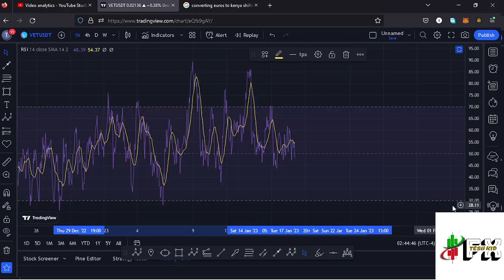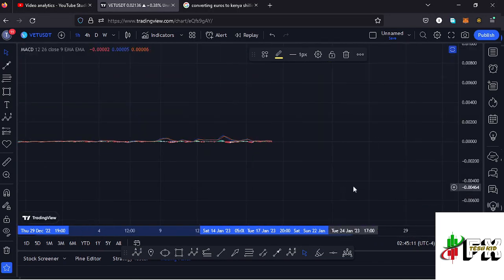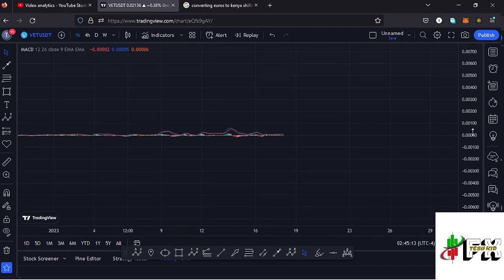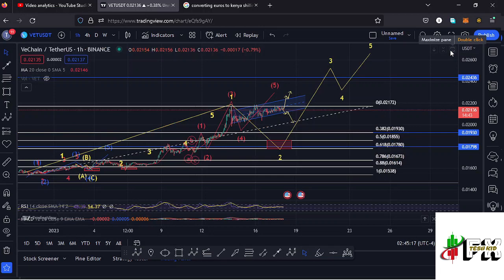And if I also take a look at the indicators before I jump into the daily chart to give you the long-term scenarios. On the RSI, you can see we are trading at around the 48 mark, meaning we have massive room for us to support any movements to the upper side to give us one more lower high. In any movements to the lower side in the formation of that higher Elliott wave count 2, the RSI will still be supported. If I also take a look at the MACD, on the MACD we have printed a bearish cross, and that means lower prices are coming our way, and that fully supports the formation of that higher Elliott wave count 2 that I have shown you.